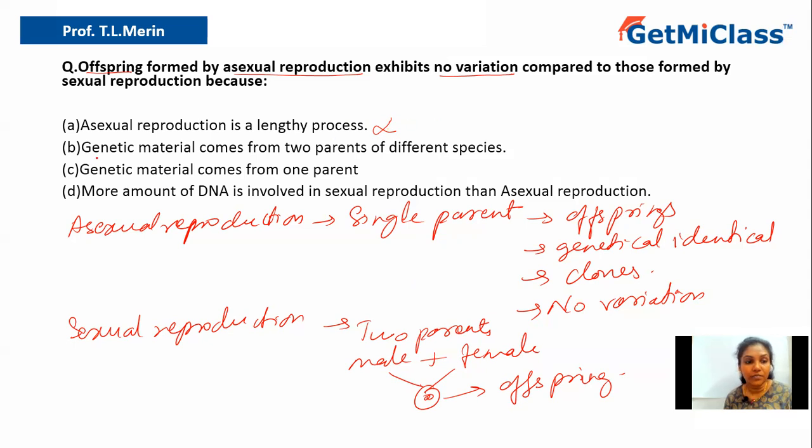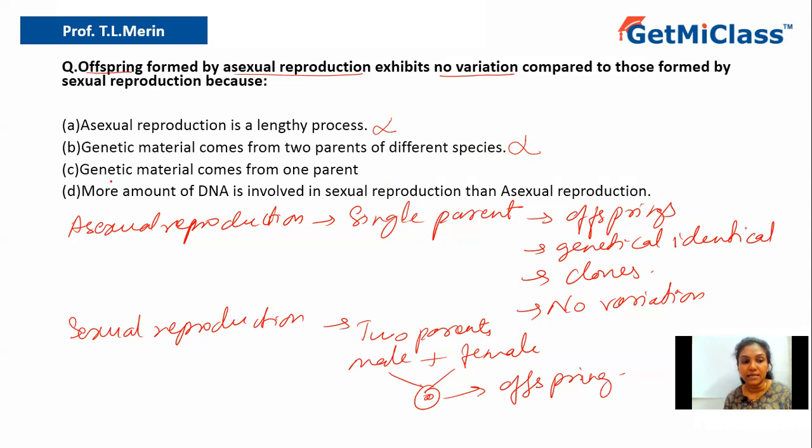Option B says genetic material comes from two different parents of different species. They are asking about asexual reproduction, which shows no variation. Hence, here there is no involvement of two parents. Involvement of two parents is there in case of sexual reproduction. So option B is ruled out.